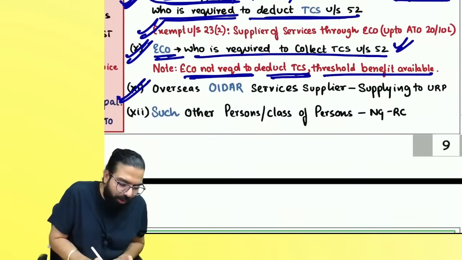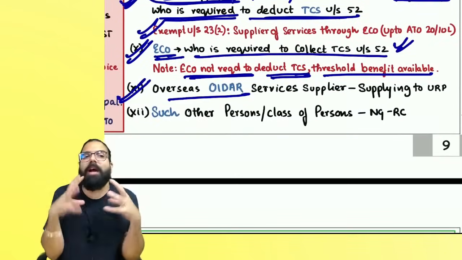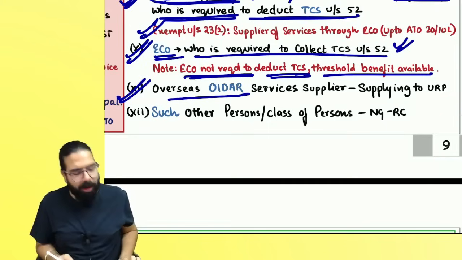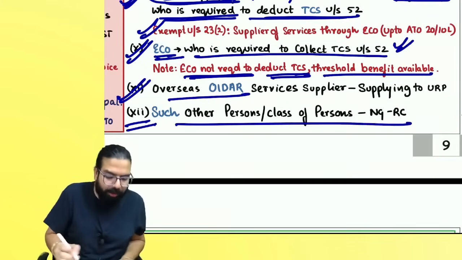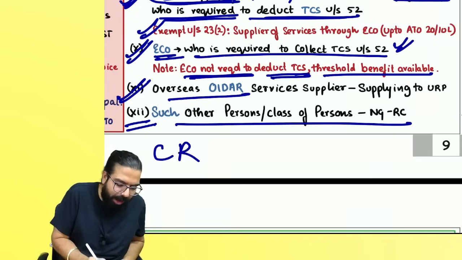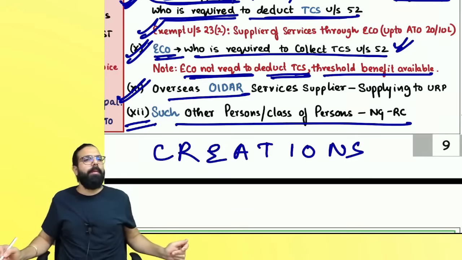The next one is overseas OIDAR. Baba, Netflix, etc., who are supplying services from outside India to an unregistered person, in that scenario, they will have to take compulsory registration under section number 24. And the last one is such other person notified by the government on recommendation of council. I told you, you have to remember CREATIONS, so that you can remember compulsory registration.